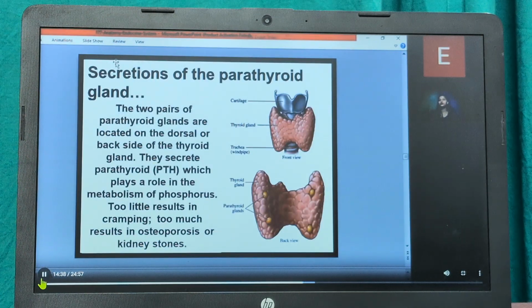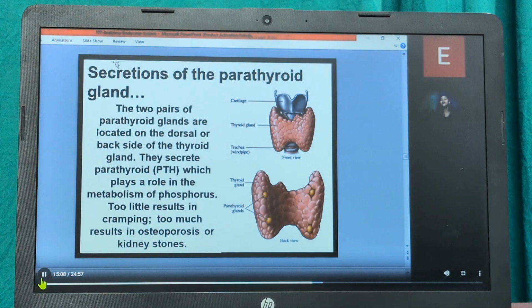Now when we move on to the secretion of the parathyroid gland, there are two pairs of parathyroid glands located on the dorsal, backside of the thyroid gland. They secrete the parathyroid hormone, which plays a role in the metabolism of phosphorus. Too little results in cramping, too much results in osteoporosis or kidney stones. Osteoporosis is known as a bone disorder.